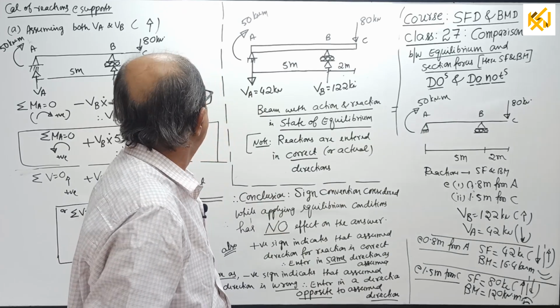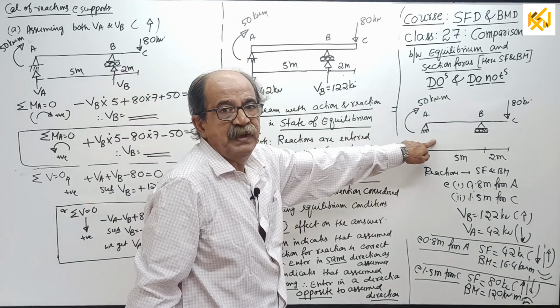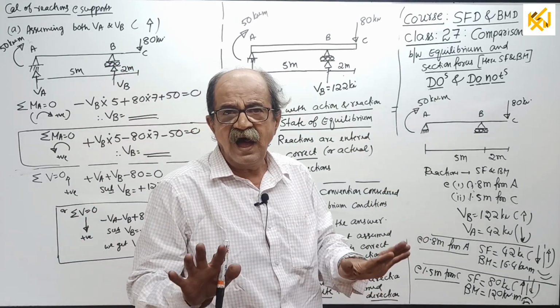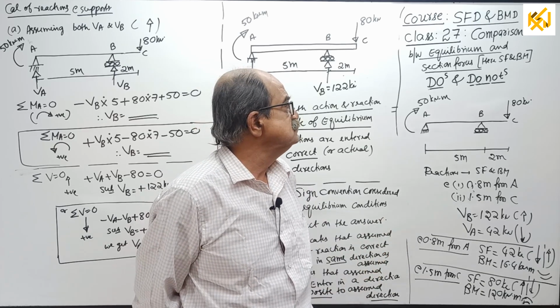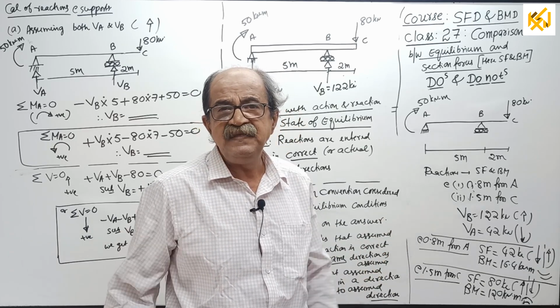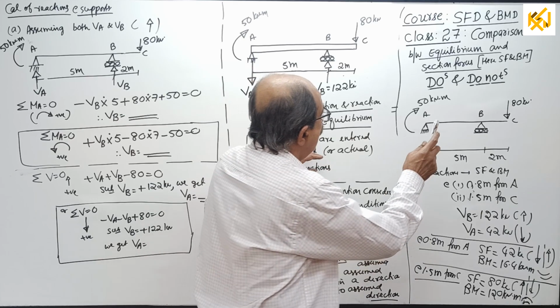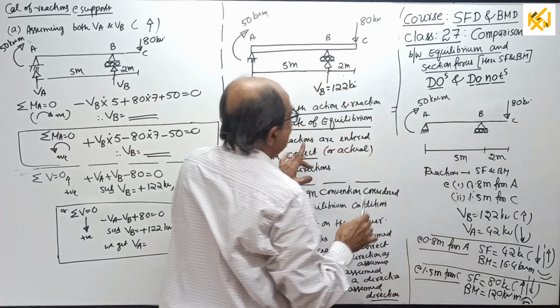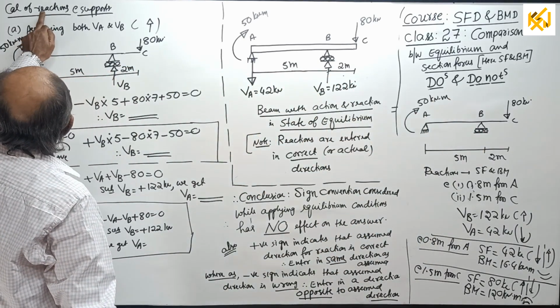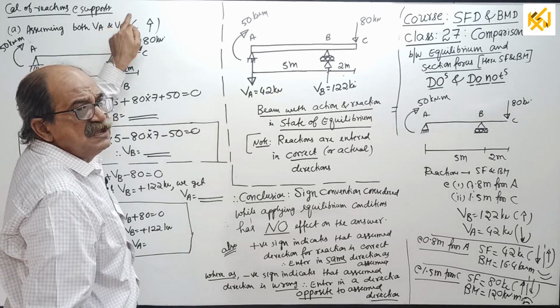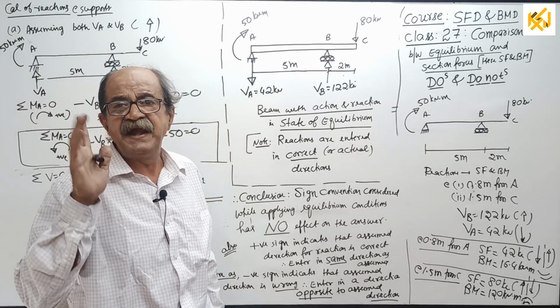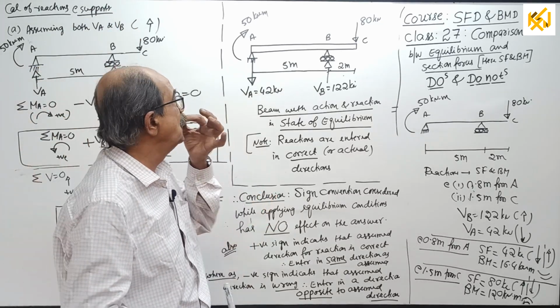Now, consider this example. See, this is the ultimate example. For concept building, this is the time. First, I will find reactions. See, right here: calculation of reactions at supports. Some statements you have to write. I will dictate here, if you are serious.